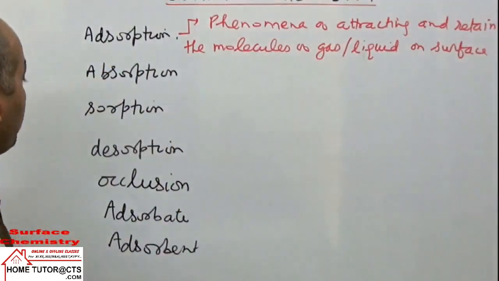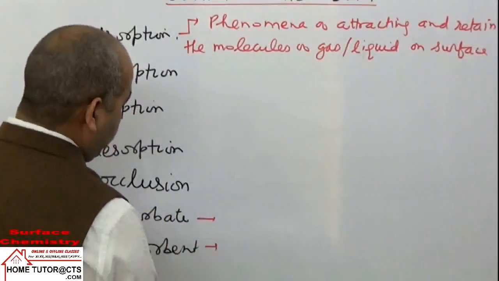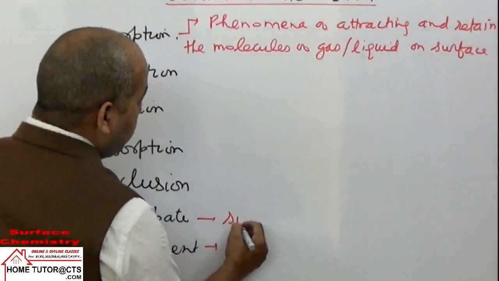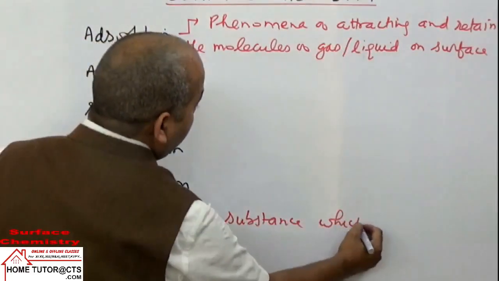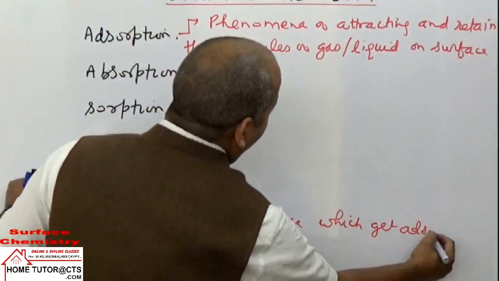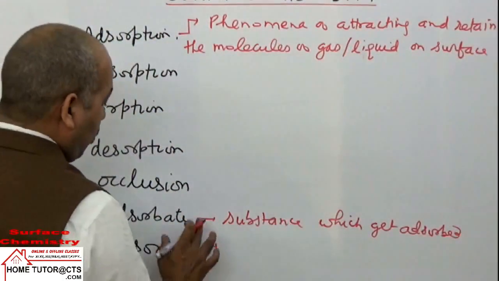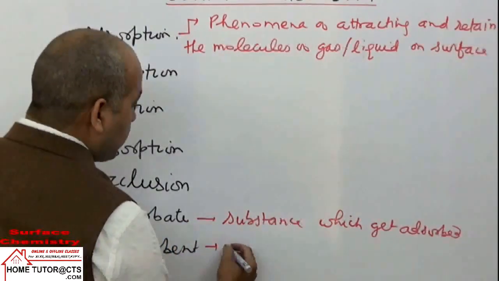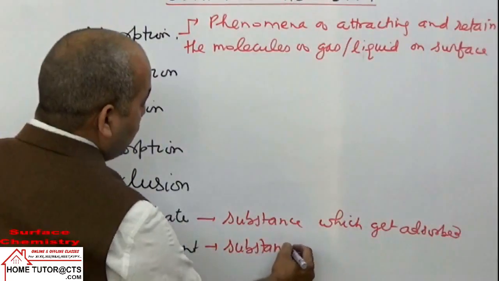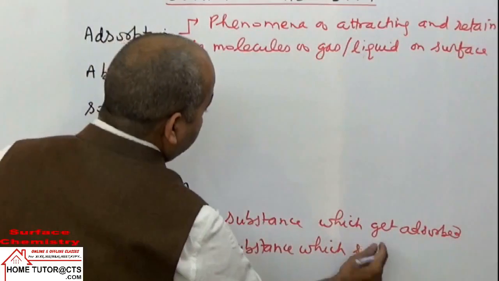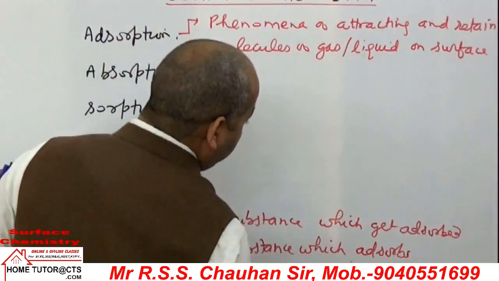So in the phenomenon of adsorption, we take two terms: adsorbate and adsorbent. What is adsorbate? It is the substance which gets adsorbed, and what is adsorbent? It is in bulk, more in amount. It is the substance which adsorbs something on the surface.